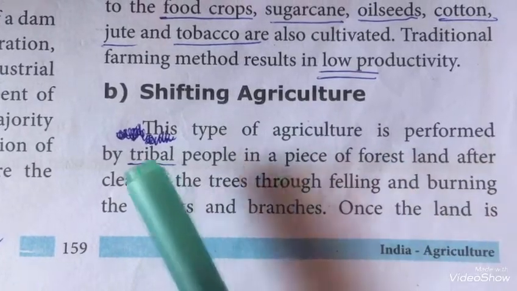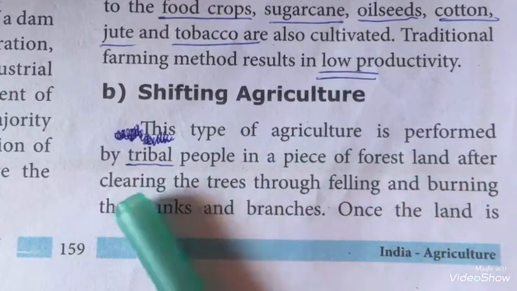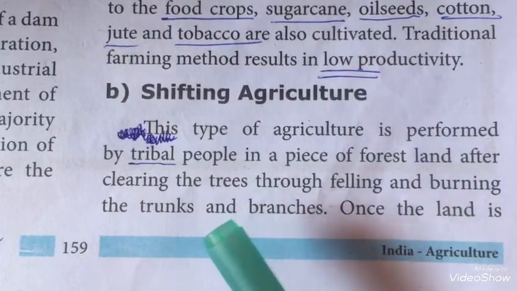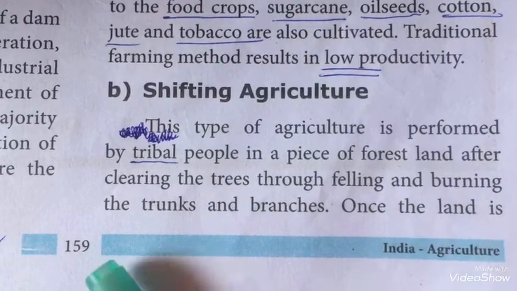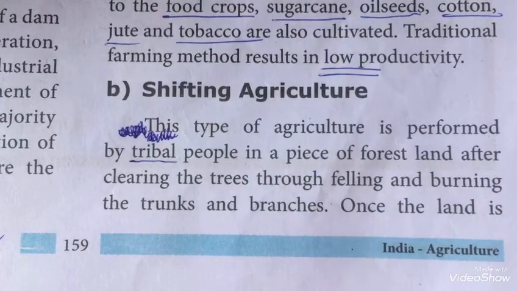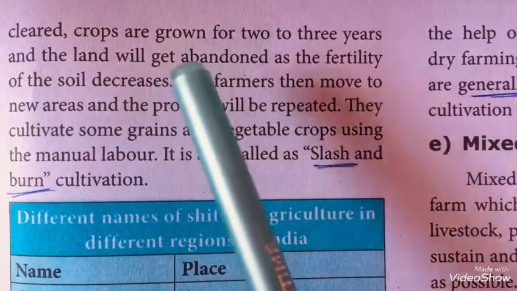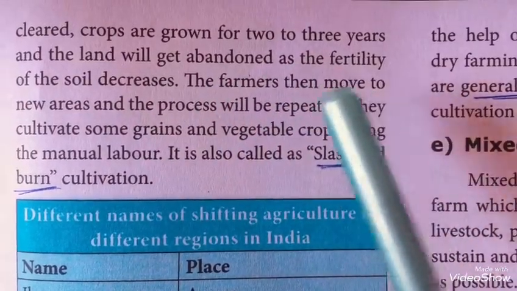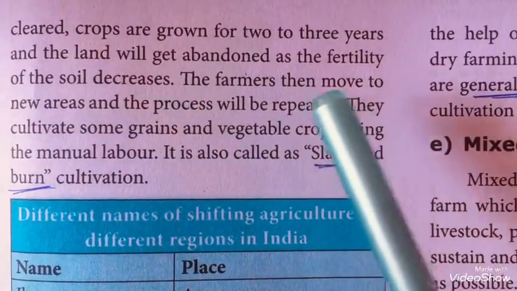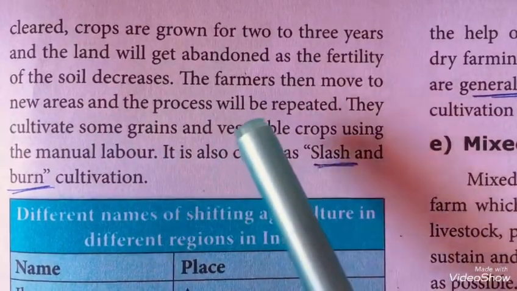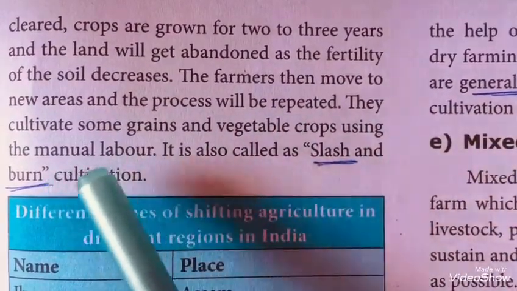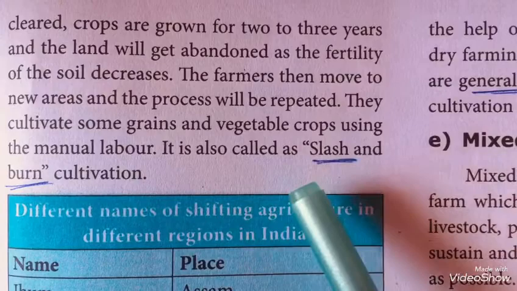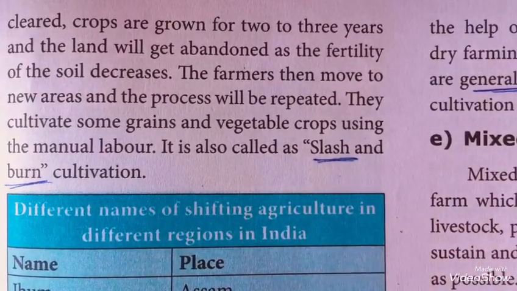Shifting agriculture. This type of agriculture is performed by tribal people in a piece of forest land. After clearing the trees through felling and burning the trunks and branches, once the land is cleared, crops are grown for 2 or 3 years and the land is abandoned as the fertility of the soil decreases. The farmers then move to new areas and the process is repeated. They cultivate some grains and vegetable crops using manual labor. It is also called slash and burn cultivation.